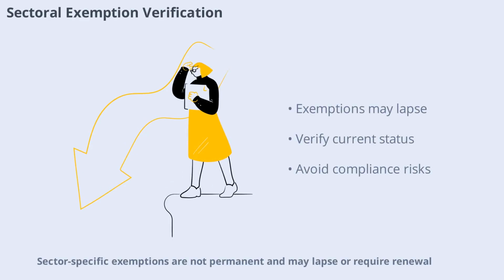Sector-specific exemptions are not permanent and may lapse or require renewal. For example, exemptions for regional rural banks are time-bound. Practitioners must verify the current status of sectoral exemptions for any transaction, as relying on outdated information can lead to compliance issues and regulatory penalties.